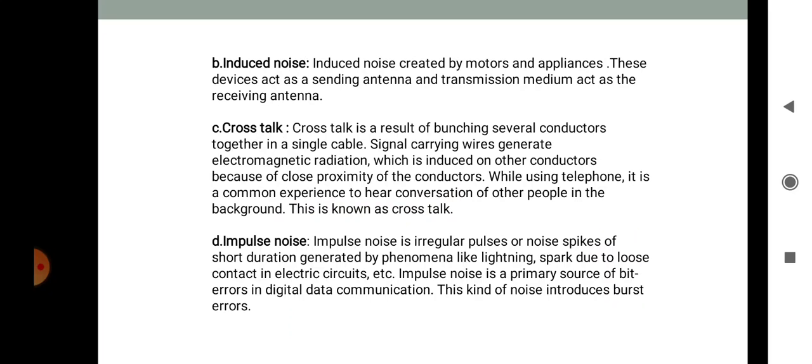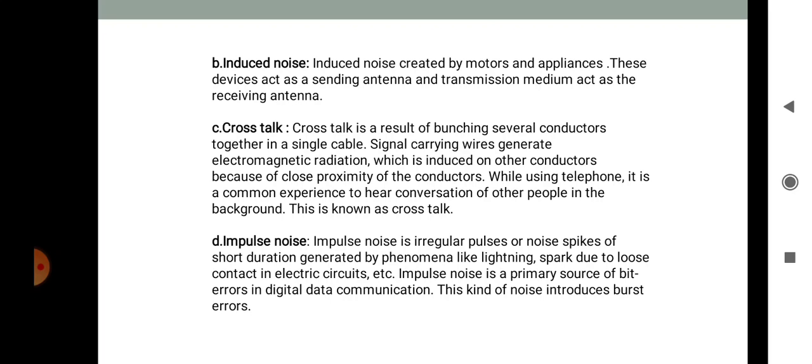crosstalk. Crosstalk is a result of bunching several conductors together in a single cable, and the signal carrying wires generate electromagnetic radiation which is induced on the other conductor because of the close proximity of the conductors. While using a telephone, it is a common experience to hear the conversation of other people in the background. This is known as crosstalk. We have already experienced crosstalk in telephone conversation.